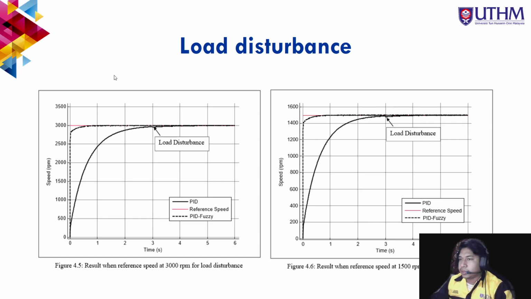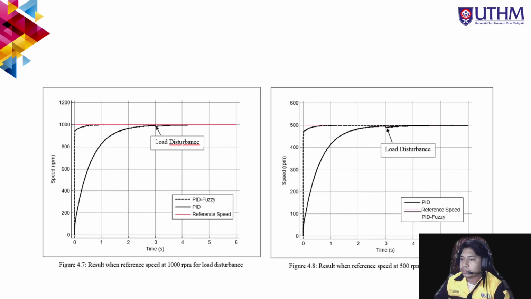So this is for the load disturbance at speed 3000 RPM, and this is for speed at 1500 RPM. This is the result when the speed is at 1000 RPM for the load disturbance, and this is the speed at 500 RPM.